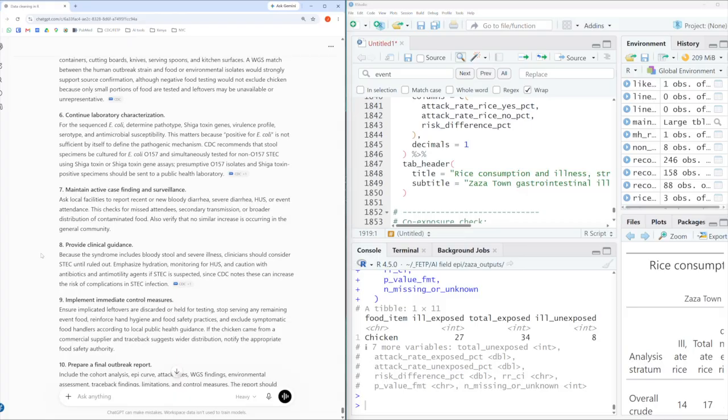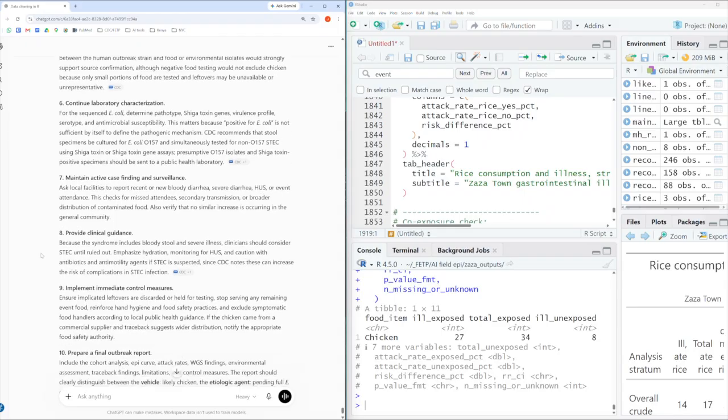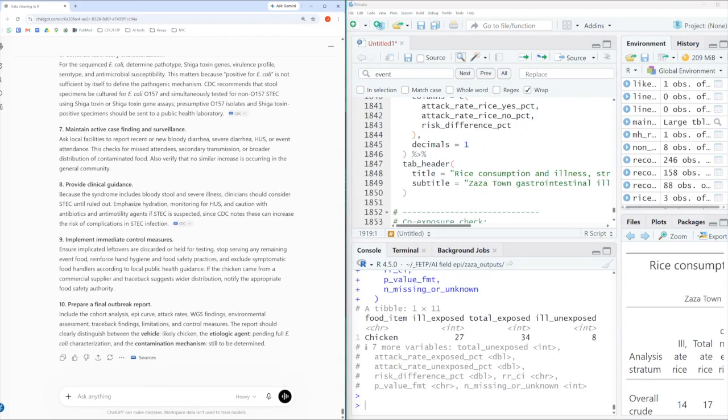And then it recommends maintaining active surveillance and case finding for additional cases, giving guidance to clinicians to think about this illness since we've seen cases, and then basically communicate our findings. So overall, pretty useful list of steps to continue for this outbreak investigation.